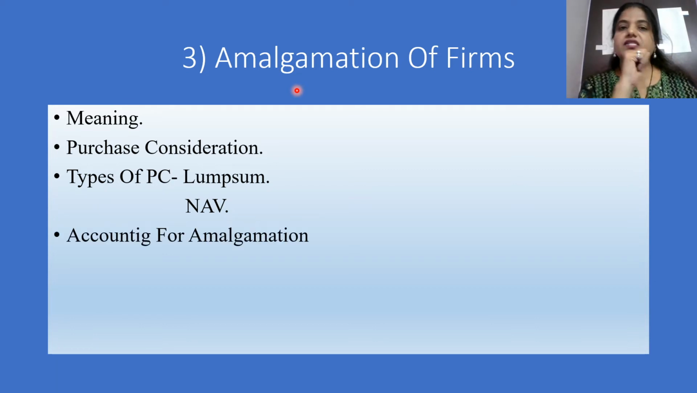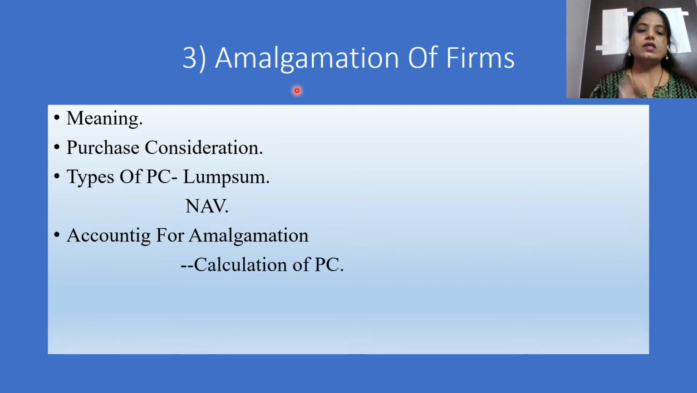Then of course, after this, accounting for amalgamation: what is the accounting procedure? That means how the sum is to be solved for amalgamation. In this accounting for amalgamation, we will have to study 3 steps. One is the calculation of purchase consideration. PC means purchase consideration. So first we are going to learn the types or methods of purchase consideration, and then while starting with the accounting procedure, we will learn how to calculate it.